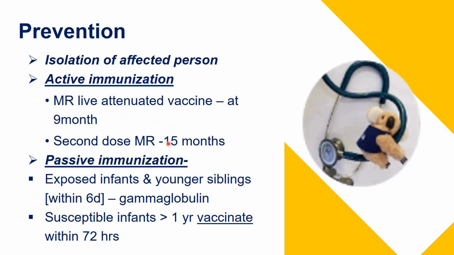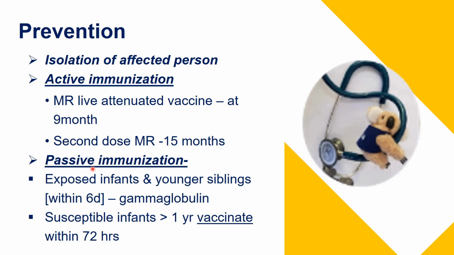Now come to prevention of measles. Isolation of the affected person is the first prevention you do. By isolating the child, you can prevent the infection from spreading to the other family members. Another prevention is active immunization, which is the best prevention. MR, live attenuated vaccine, is given to the child at 9 months of age, and the second dose at 15 months of age. Some countries give MMR, measles, mumps and rubella, and in some countries MR, that is measles and rubella, is given.